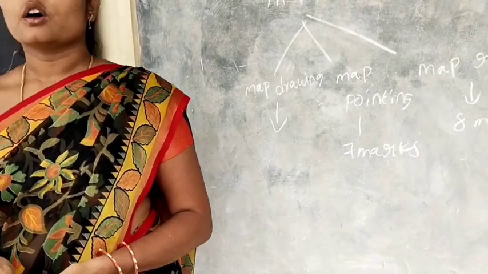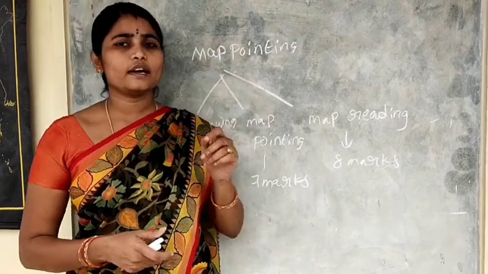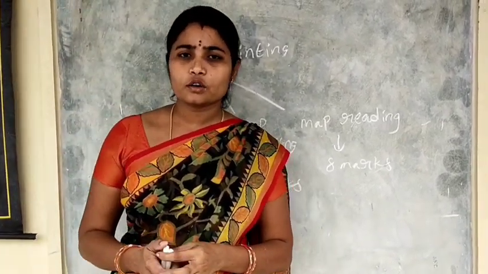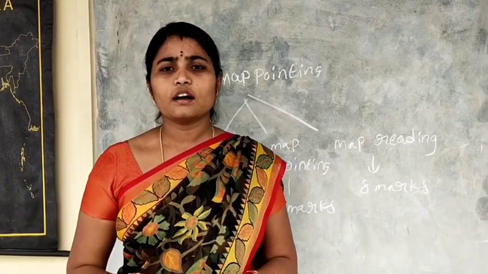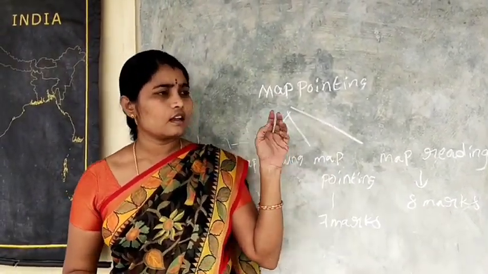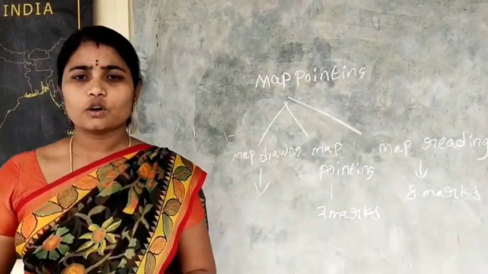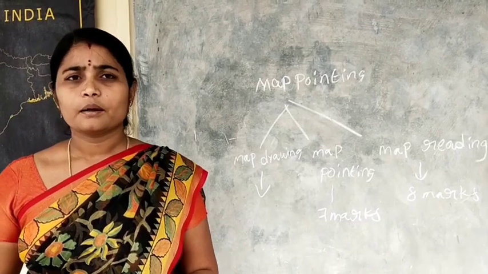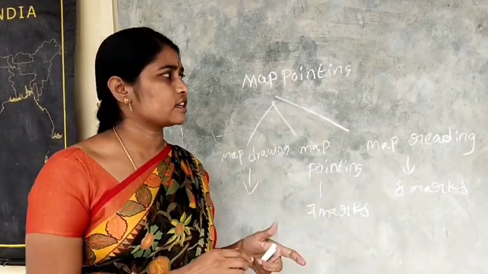So, students, we are going to the map pointing. First of all, if you want to locate a place on the map, you first have to know the directions. If you know the directions, you can identify the places easily. So now we are going to briefly discuss map pointing and directions.